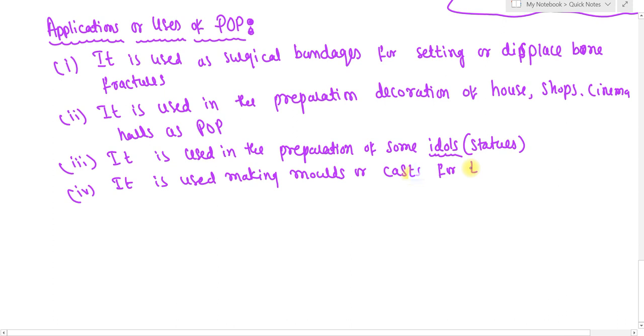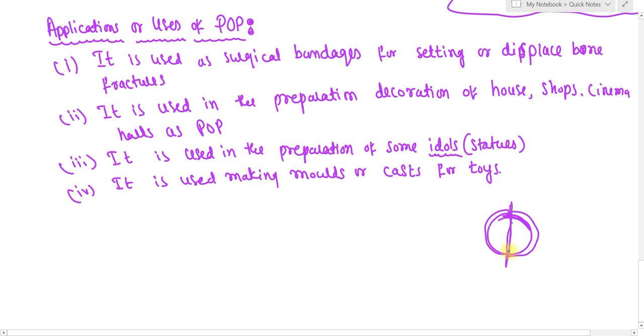So this is one mold and this is another mold. In these molds they add metals or cement or other substances. First these molds are prepared with plaster of Paris.